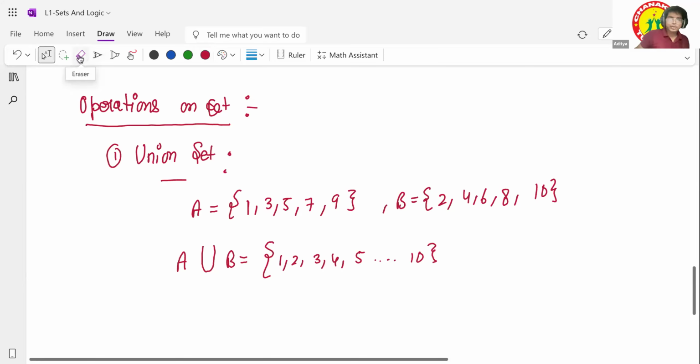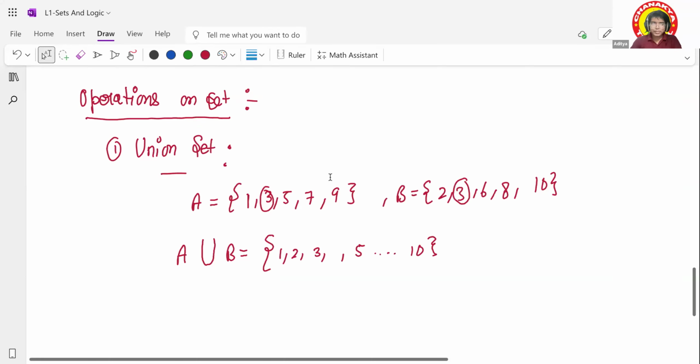Now just assume instead of this 4, I would have 3. So what do you think? Will there be two threes or will a single three work? Single three, exactly. It is a single three, because this 3 comes out as a common part in both. Clear? Yes, sir. When we try to extract out the common things, it is called an intersection.